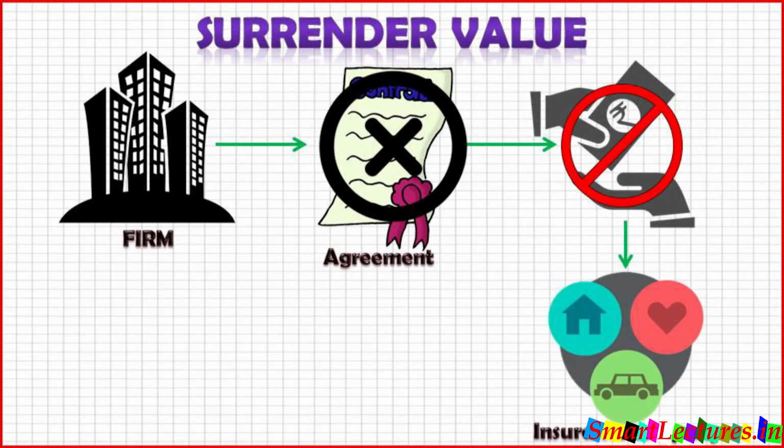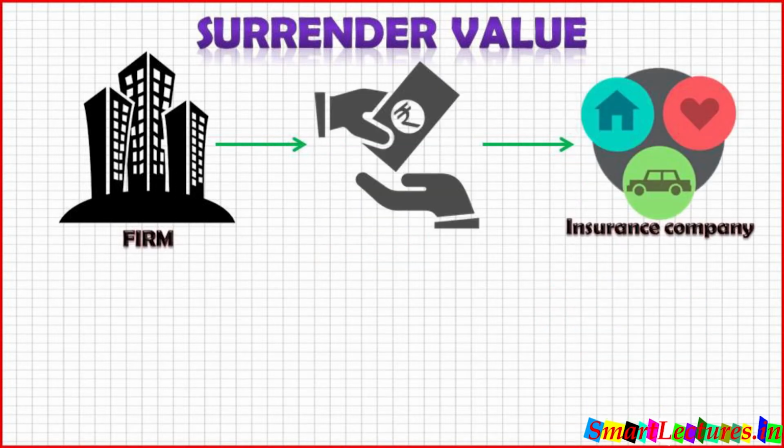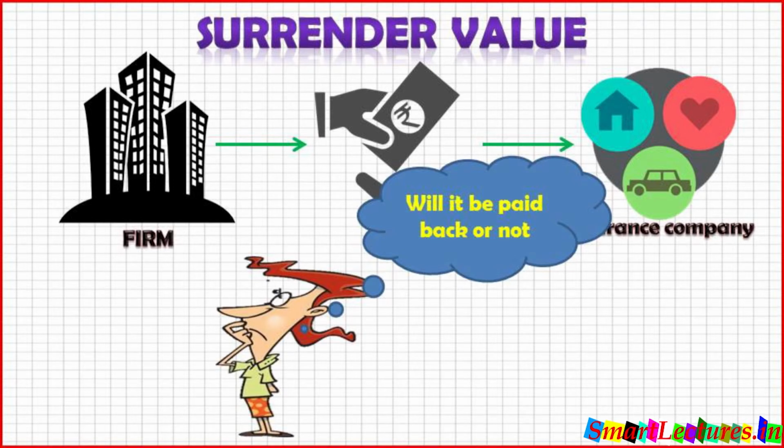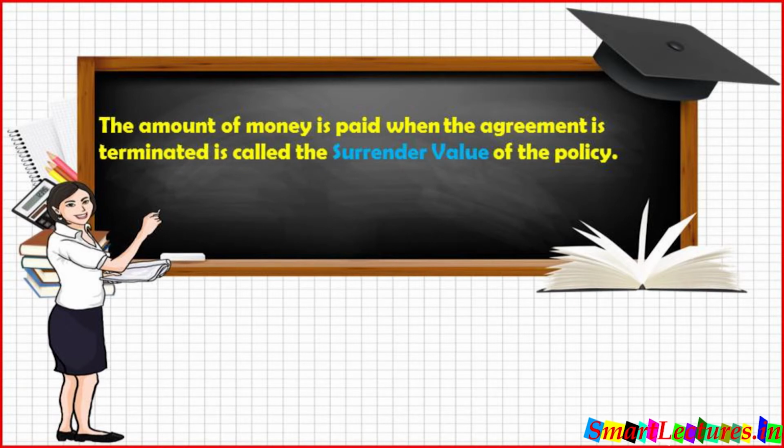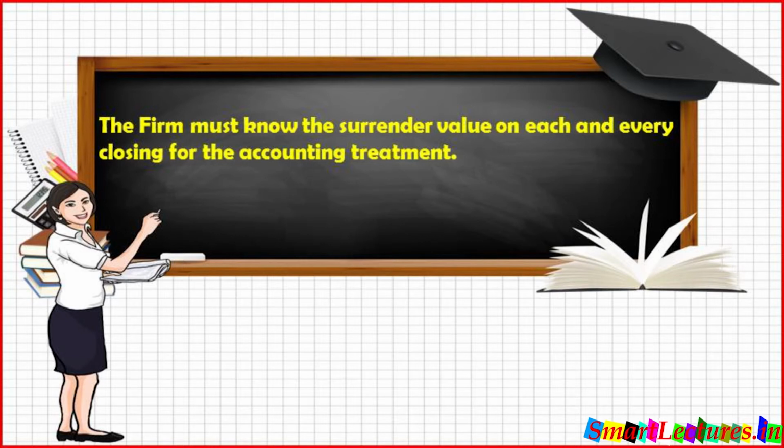Now the question is, what will happen? The firm has already paid some money to the insurance company. Will it be paid back or not? Some insurance companies pay the money back, but not the full amount, a part of the money paid. And how much money is paid if the agreement is terminated is called the surrender value of the policy. And the firm must know the surrender value on each and every closing for the accounting treatment.